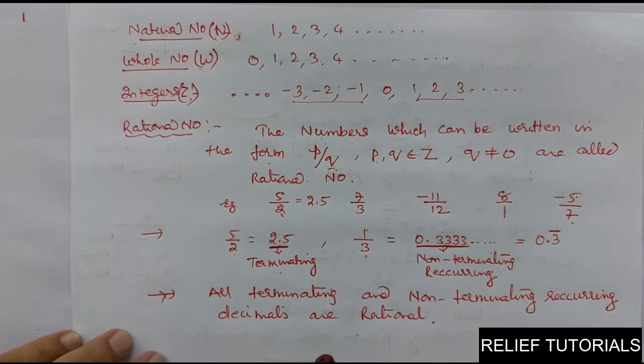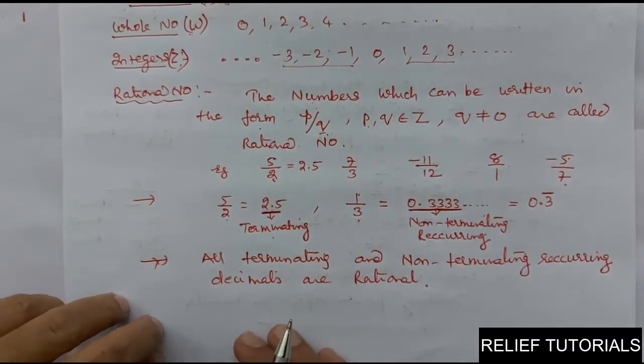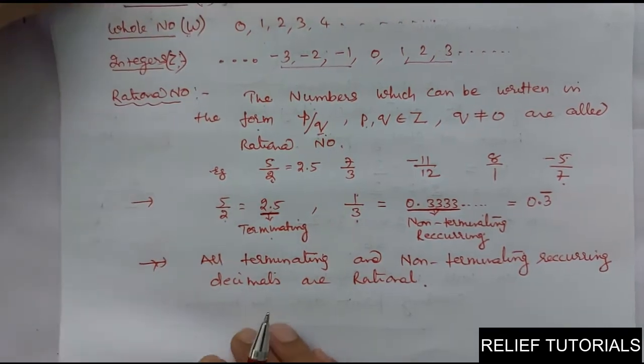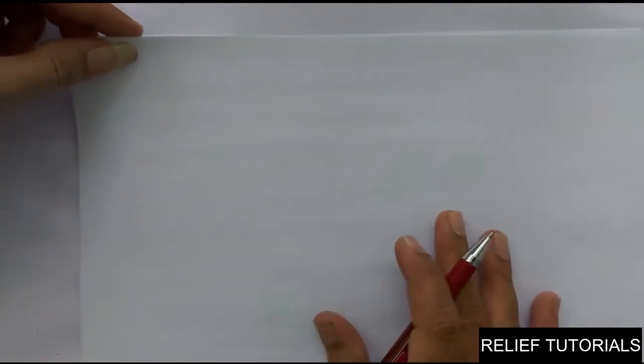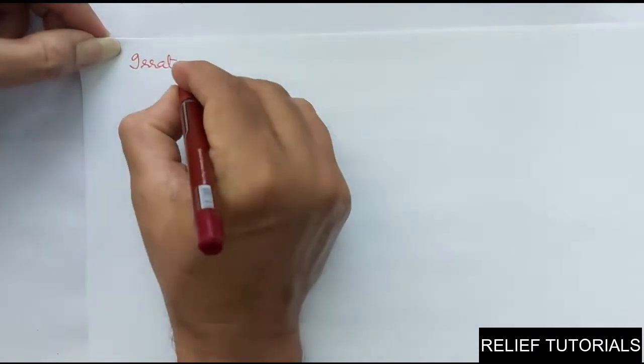Clear? Have you got it? So we have learned in 9th standard all these things. They are rational numbers. Now we will talk about irrational numbers. This is a very important topic. Irrational numbers. So what do you mean by irrational numbers?